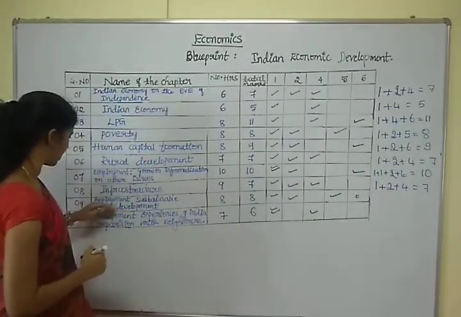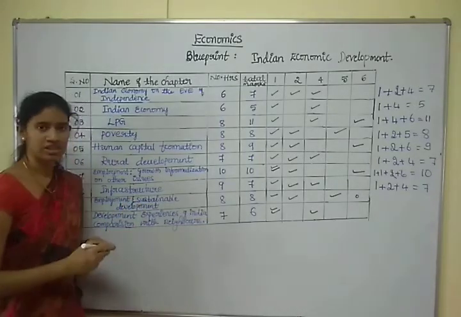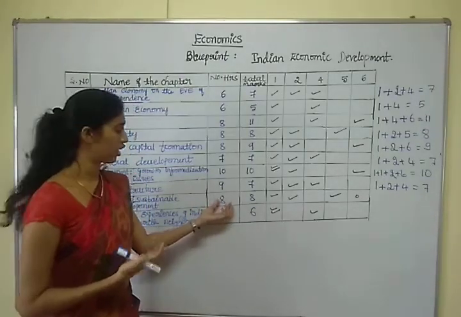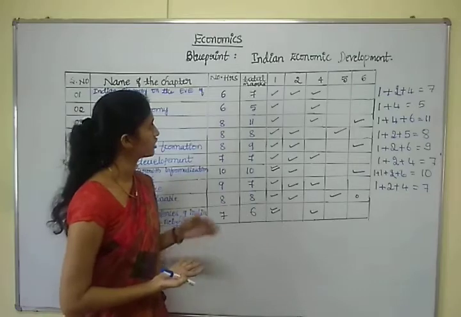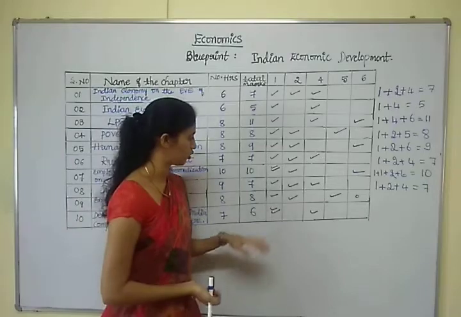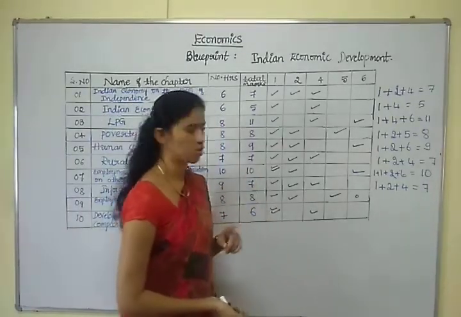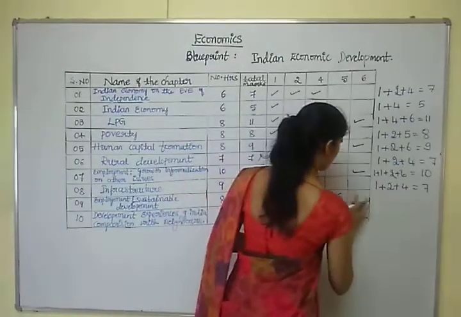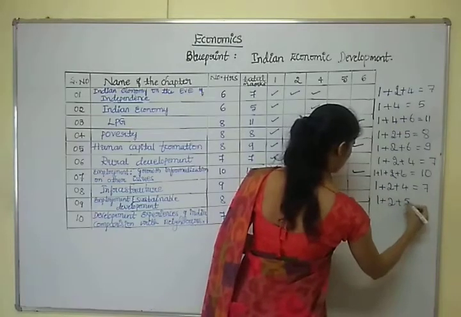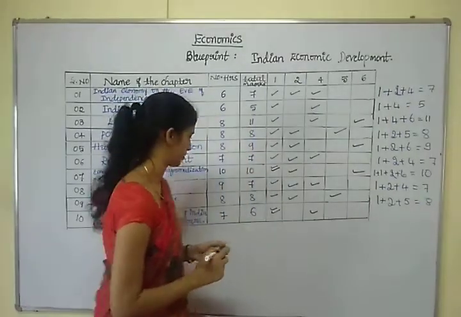Next, 9th chapter is employment and sustainable development. Total hours allocated to explain this chapter is 8 hours and total marks is 8 marks. So 8 marks is divided into 1 mark question, 1 question, 2 marks question, 1 question and 5 marks question, 1 question. So total weightage of this chapter is 8 marks.